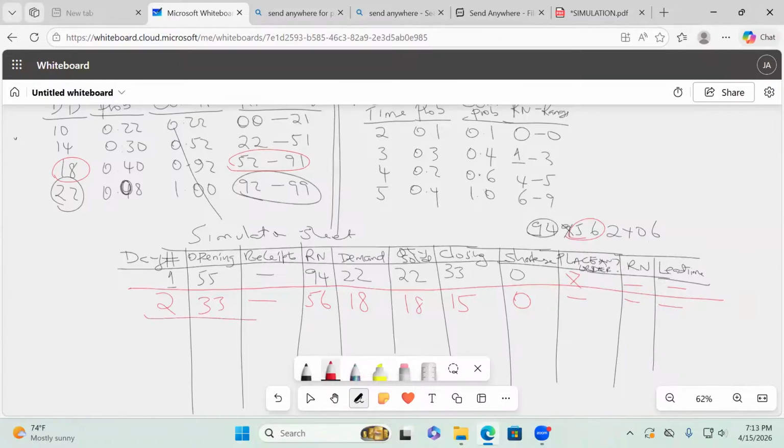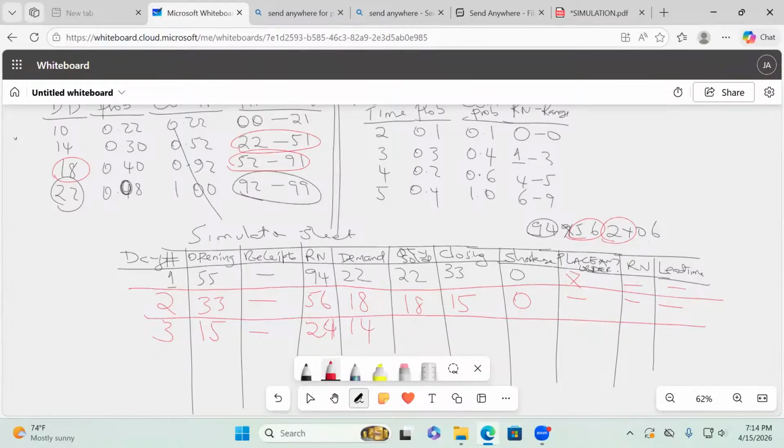We go to day number 3. So then day number 3, are you able to see the opening stock? How many units? 15. Receipts, are we receiving anything? No. Random number? Because demand must always have a random number, isn't it? So I'm not going to think about lead time or reserving anything for lead time. No. So I'll pick 24, which translates to what demand, my good students? 14.